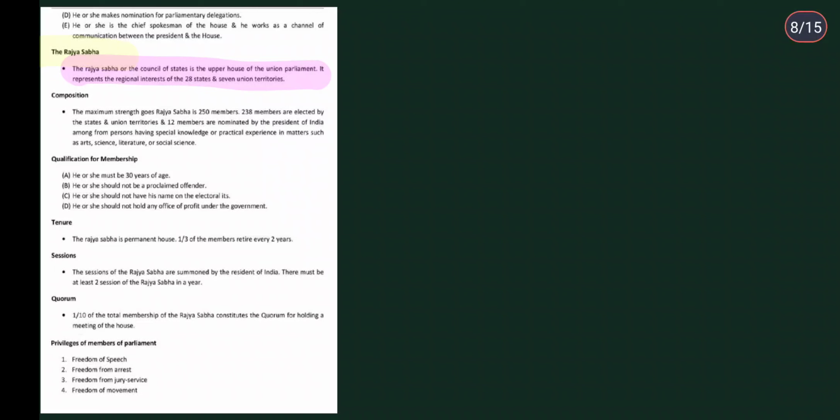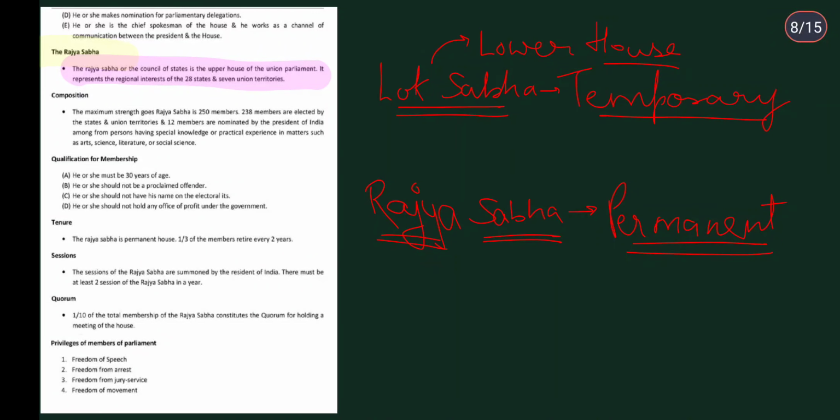Now, talking about the tenure, this is something important. The Rajya Sabha is a permanent house, and the Lok Sabha is a temporary house. Do remember that. One third of the members retire every 2 years. What do we mean by permanent and temporary house? Lok Sabha is the temporary house and Rajya Sabha is the permanent house, and we also say Rajya Sabha is the upper house and Lok Sabha is the lower house.